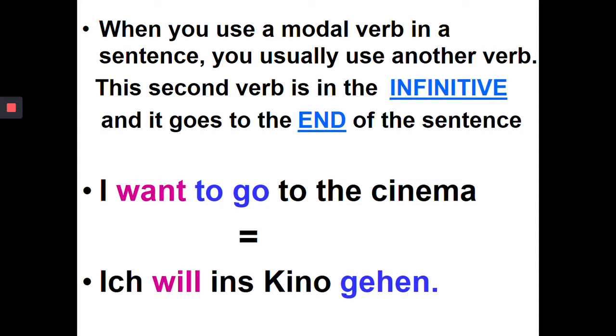So whereas in English, I want to go is together, in German, the to go part is at the end. So ich will ins Kino gehen. I want to go to the cinema. So you're saying, I want to the cinema to go. Okay, so again, with German, it's word order that makes things different.